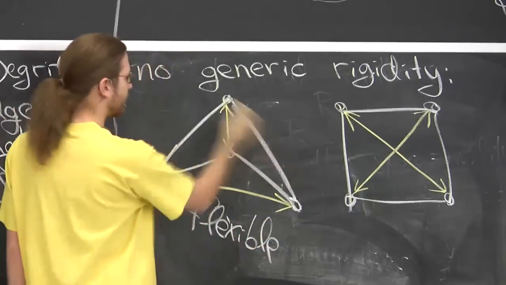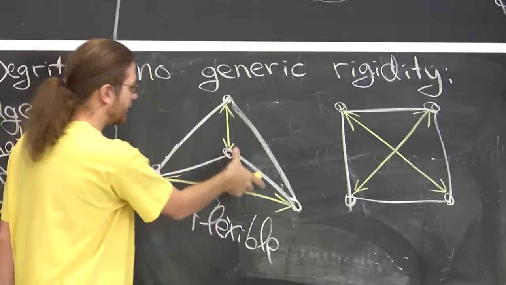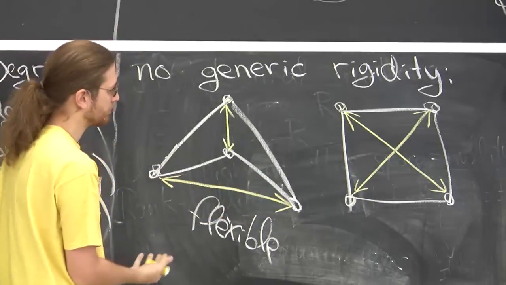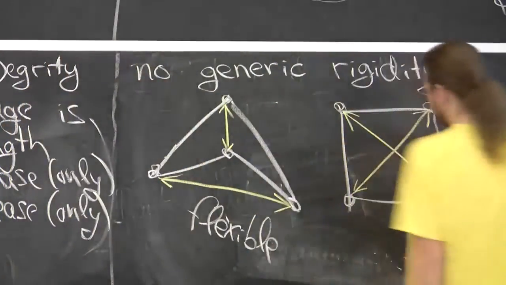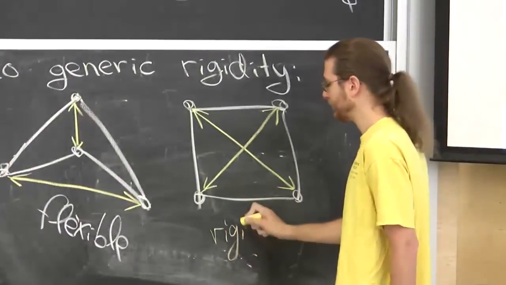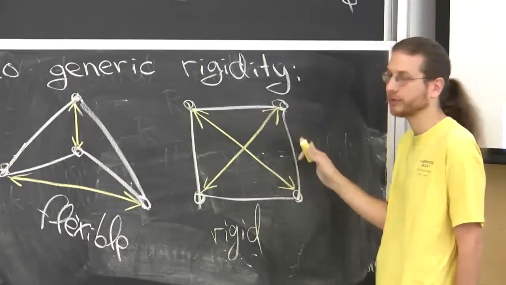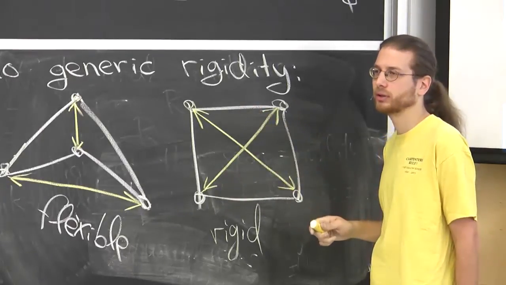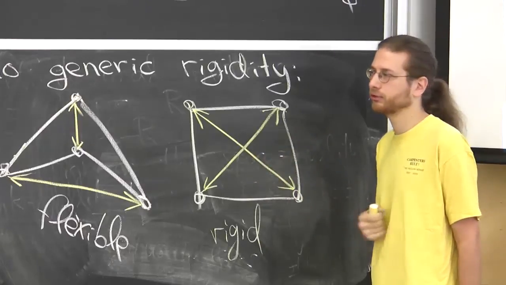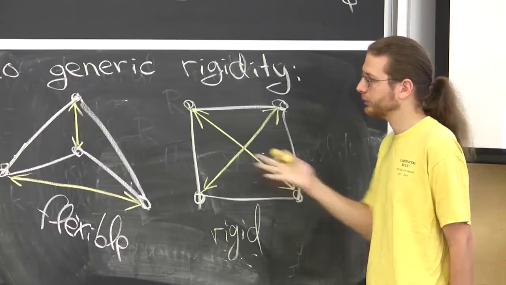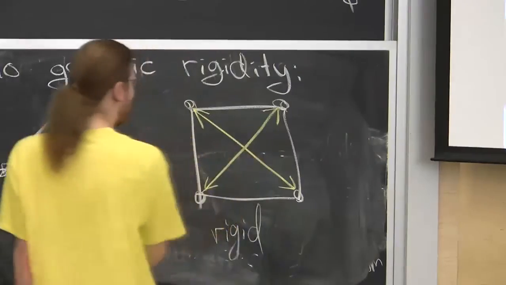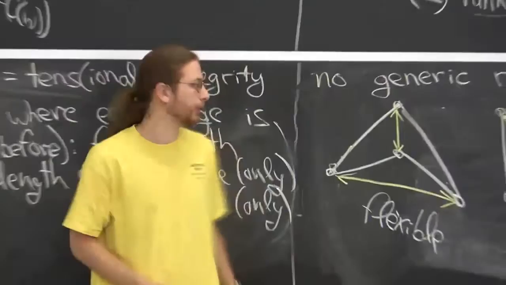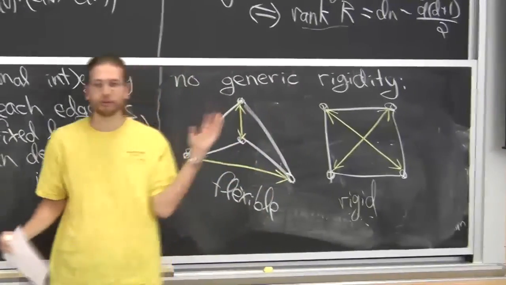This is a 1 degree of freedom linkage. The white part is a 1 degree of freedom linkage. And if you move this thing in a particular direction, indeed, this increases and that increases. You can check it. This one is rigid. The only way to move the square, or in fact any generic convex configuration, is for one of these pairs to get shorter. The other one will get longer, but one of them will get shorter. So this is the same graph and the same labeling of which edges are bars and which are struts. But in one configuration it's flexible, the other it's rigid. So we lose generic rigidity.